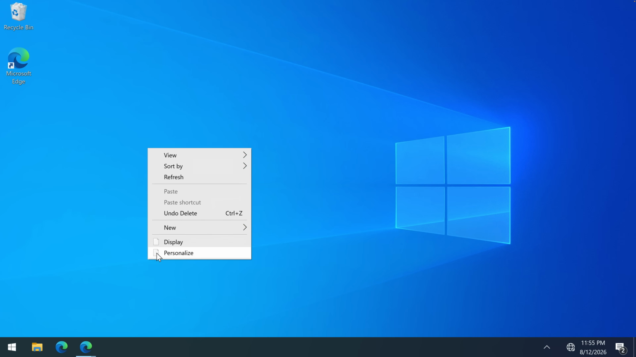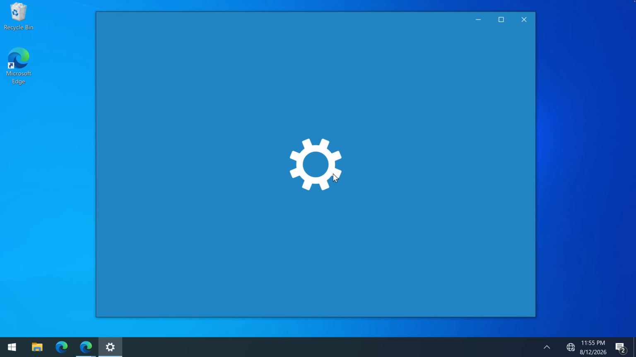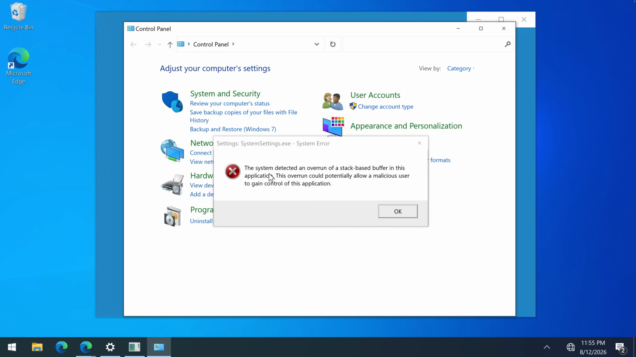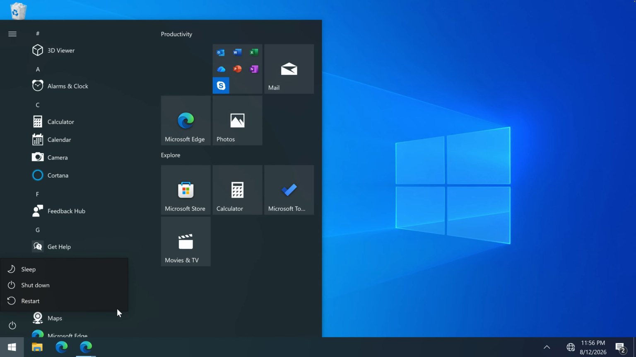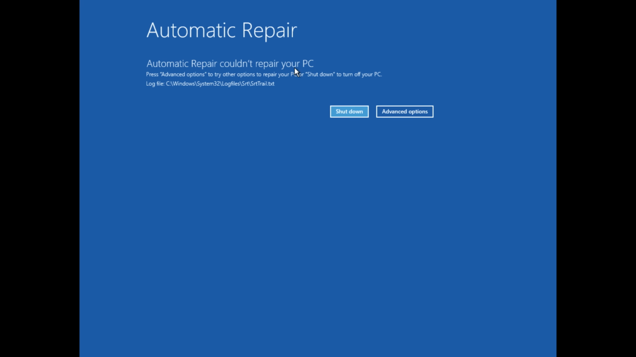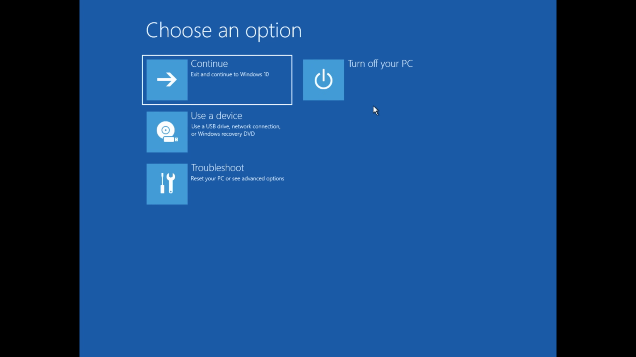And what about Settings? Okay, so these ones, are they even gonna open? Doesn't seem like it. The system detected an overrun of a stack-based buffer in this application. I think let's go ahead and restart Windows 10. I pressed restart and now it doesn't even restart. We are left only with our cursor. And once we actually get to the restart, now it says preparing automatic repair. Diagnosing your PC. Automatic repair could not repair your PC. Okay, yeah. Windows 10 is just gone.